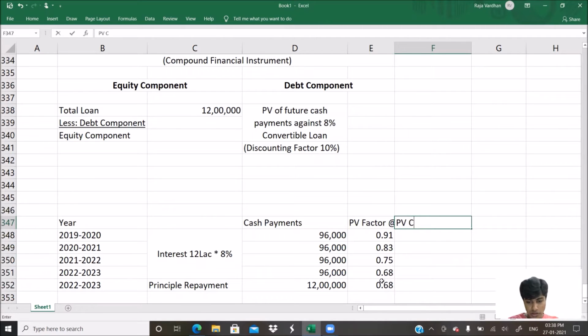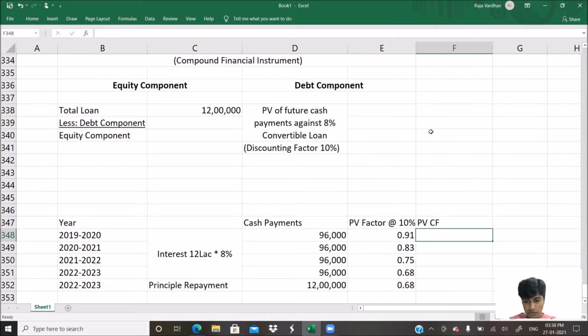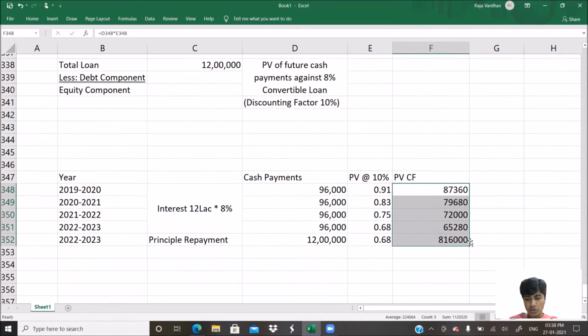PVCF. How much is the present value of future cash flows? Or I can keep this present value at 10%. Okay, tell me what will be the values. This is 96,000 multiplied by 0.91. Same thing I would have to do for the rest also. I just do it. I'll get this.